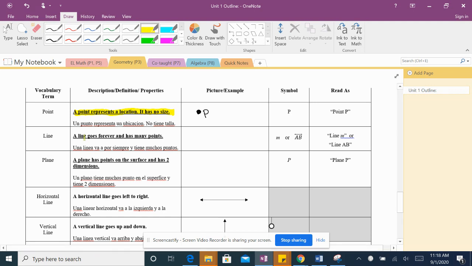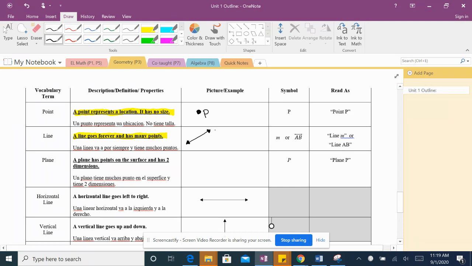The second word is line. A line goes forever and has many points. Una línea va por siempre y tiene muchos puntos. So we can have a line. Entonces aquí tenemos una línea. Lines have arrows on both sides. Líneas tienen flechitas en ambos lados.